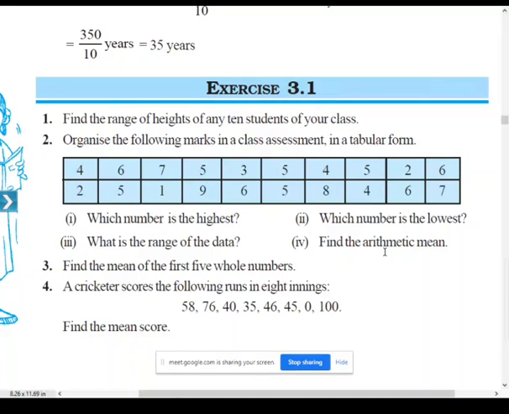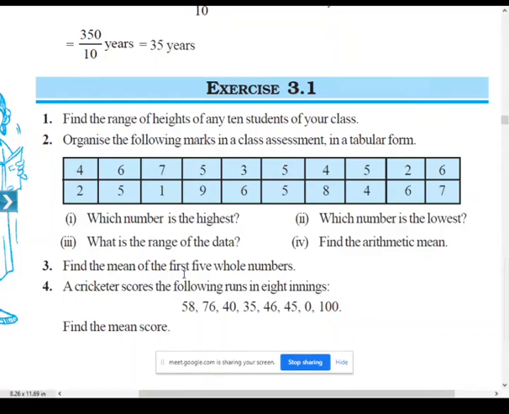Add all the marks of 20 students and divide by 20. On adding all these, you will be getting 100. And that 100 you have to divide by 20 because there are 20 students. So you will be getting 5 as your answer. So let us go to the next question.